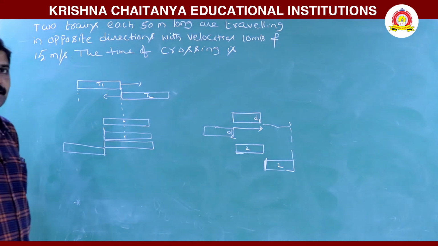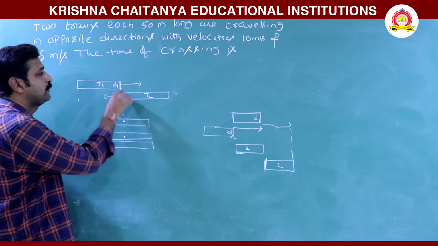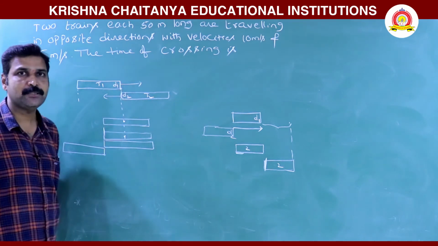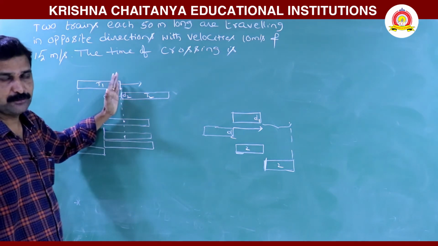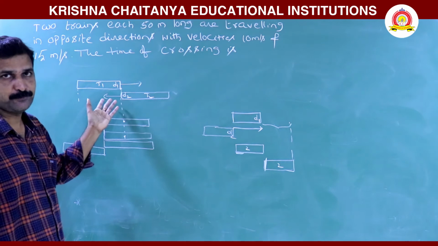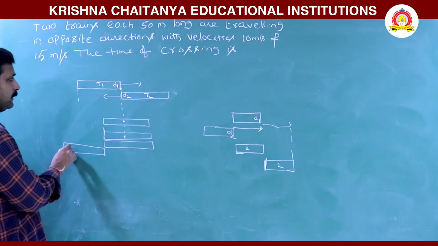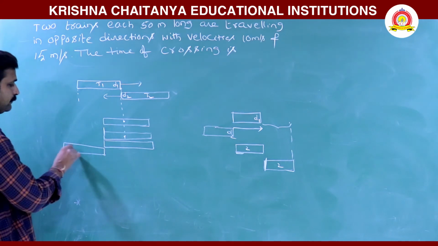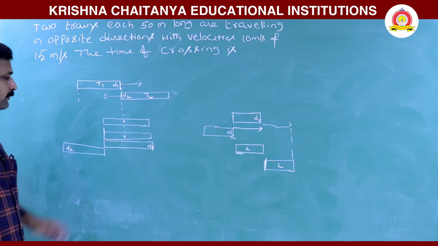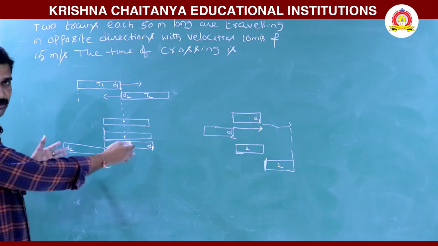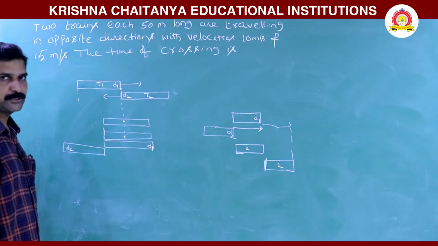When they are crossing each other, first the drivers of the two trains are at the same position initially. Finally, the drivers are in these positions when they cross each other, right? Initially drivers are in these positions, finally drivers are in these positions.